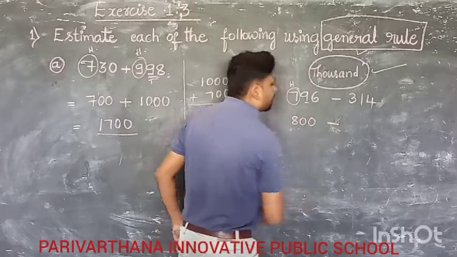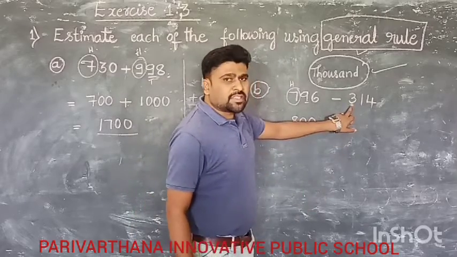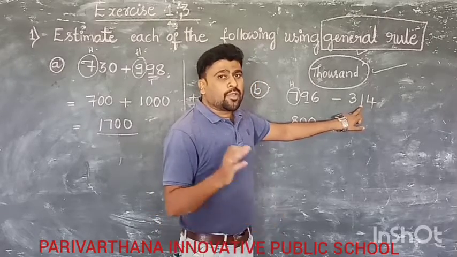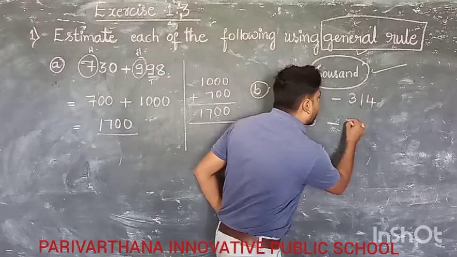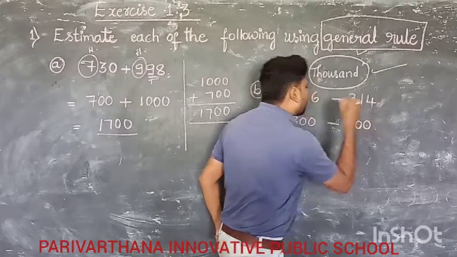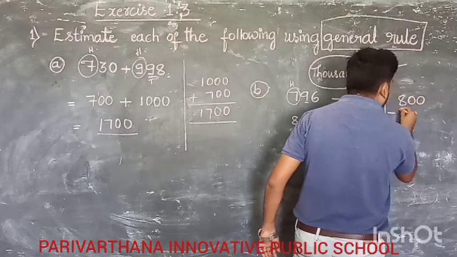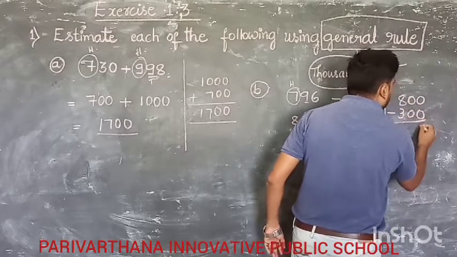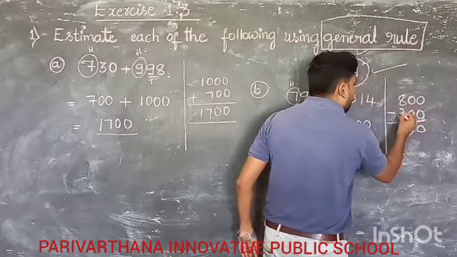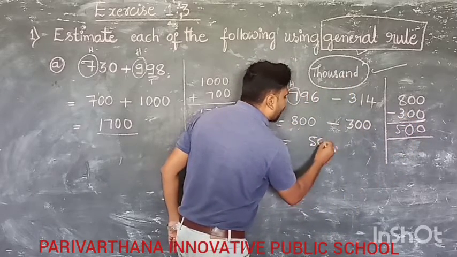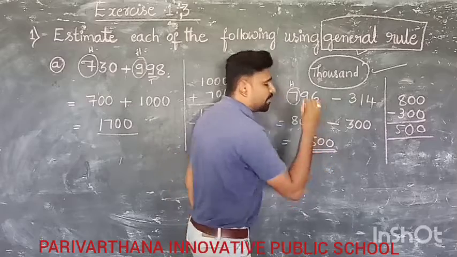800 minus. Now the 100 place is 3 and the 10 place is 1. That means it is below 5. Below 5 means 3 becomes 3 only. It is 300. Now we can do rough work. That is 800 minus 300, which is 8 minus 3, that is 5. Therefore the final answer for the second problem is 500.